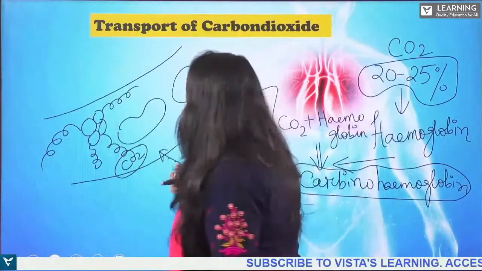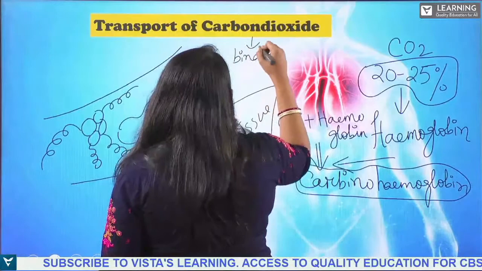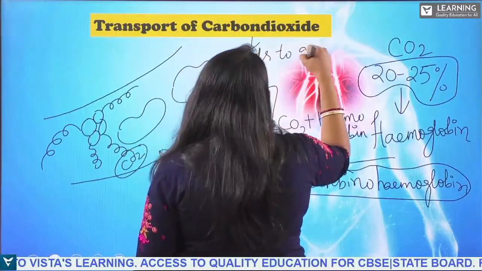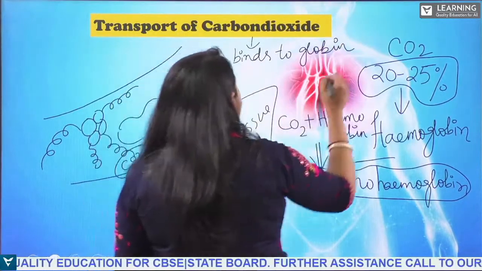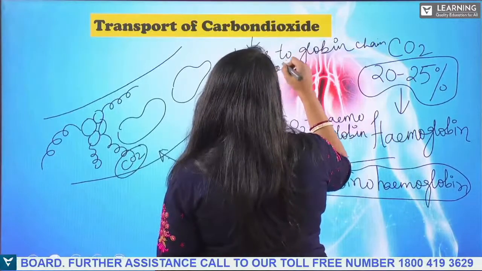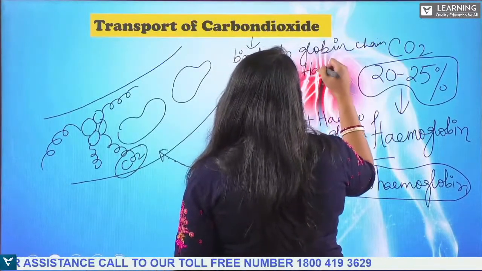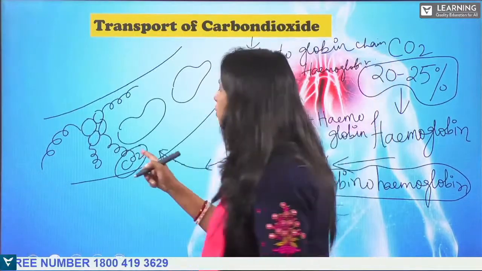So where does the carbon dioxide bind? It binds to the globin chain of hemoglobin. What is the percentage?